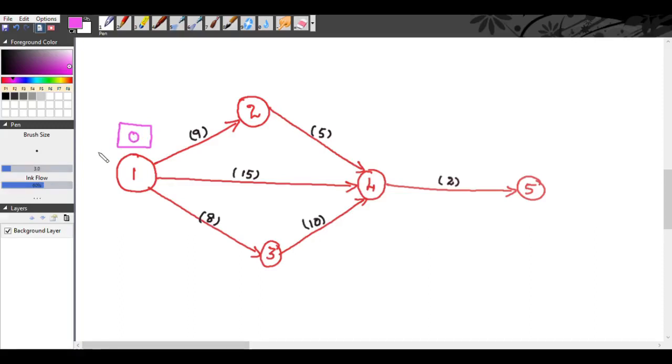So the earliest start time of event 2, for activity 1-2, will be 0 plus 9, 9 days. For activity 1-4, it is 0 plus 15.